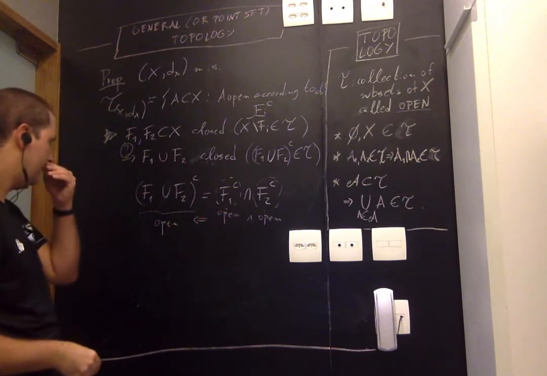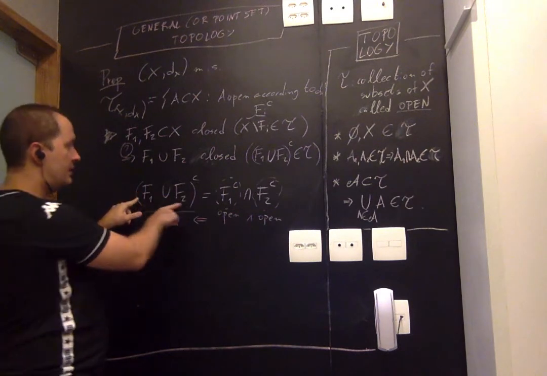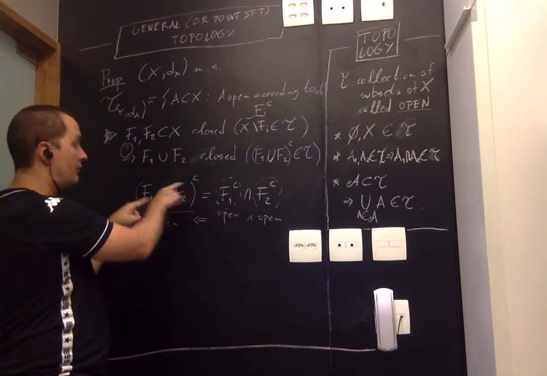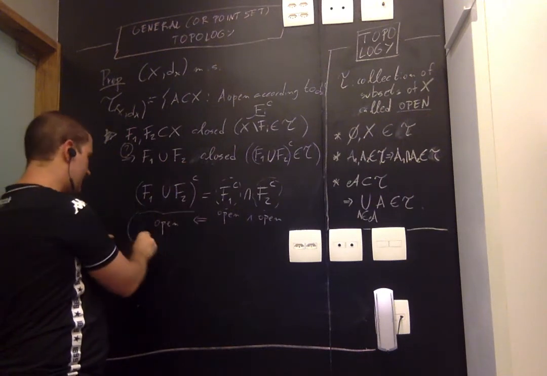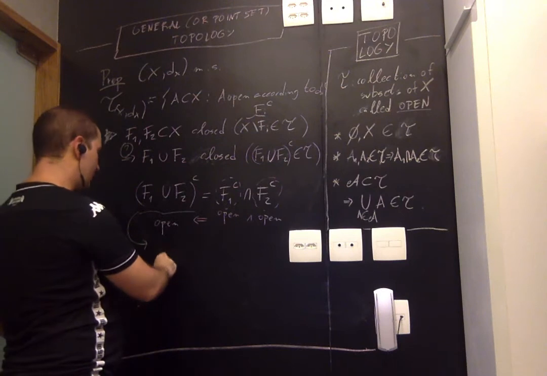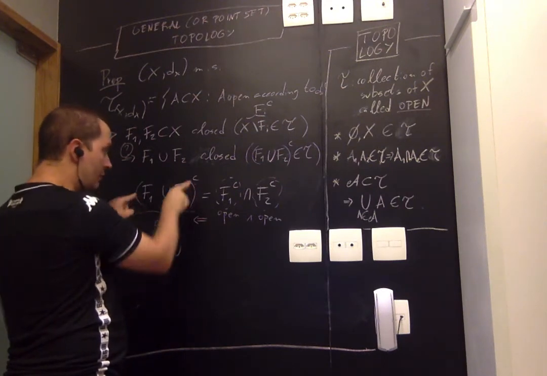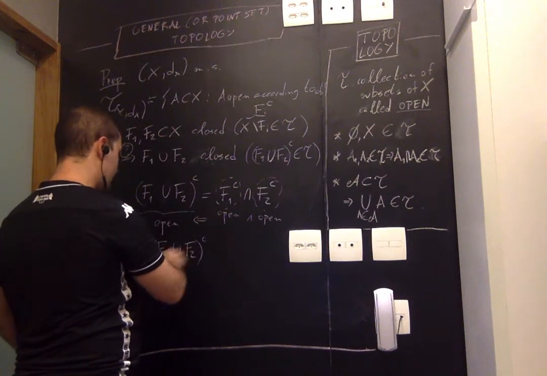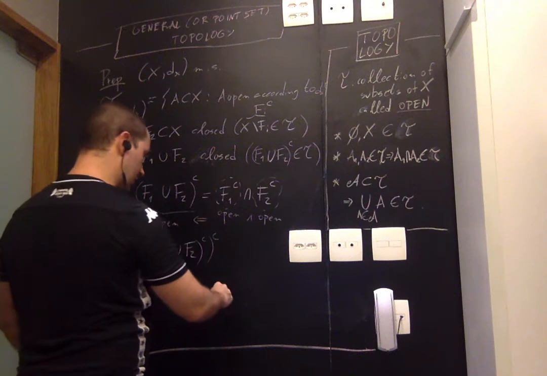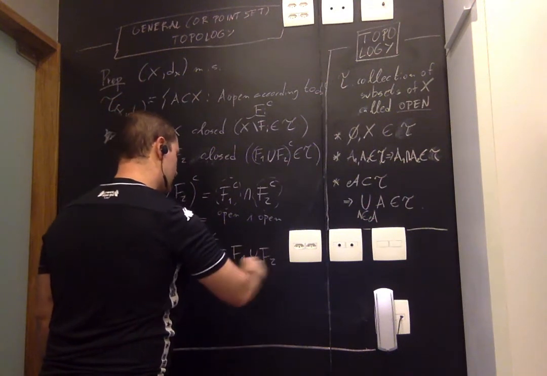But then if the complement of F1 union F2 is open, then the complement of this set is closed. So the complement of the complement, F1 union F2, is closed. But what is this? It's just the union of F1 and F2.